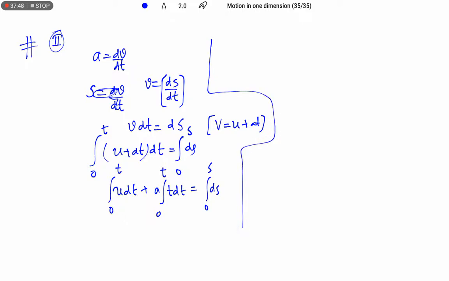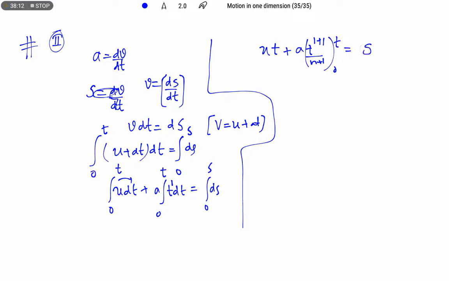Okay, so u is the initial velocity, a constant, and the integration of dt is t, after substituting limits also t. Plus a into the integration of t to the power 1 dt, which is t to the power n plus 1 by n plus 1, with limits from 0 to t.